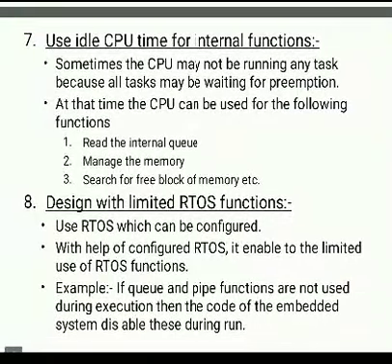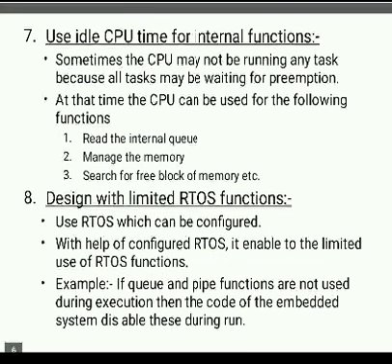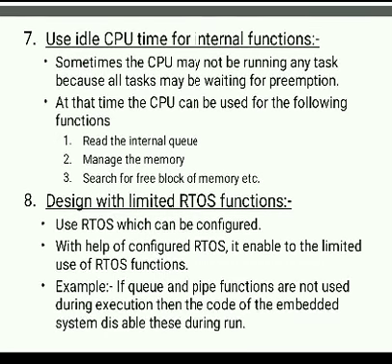Next point, use idle CPU time for internal functions. The CPU will not be working all the time. There will be some idle time for the CPU, because when preemption is occurring, the CPU will be idle. So we can use that CPU idle time for doing other functions like reading the internal queue, managing the memory, searching for a free block in memory, etc.